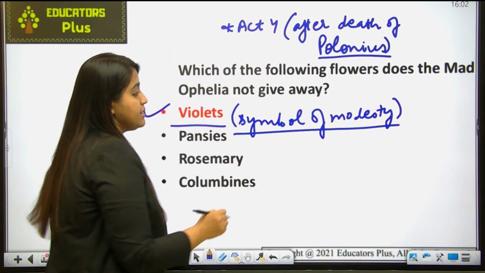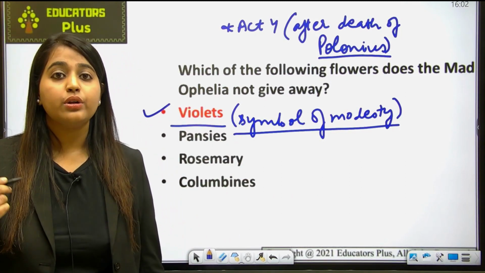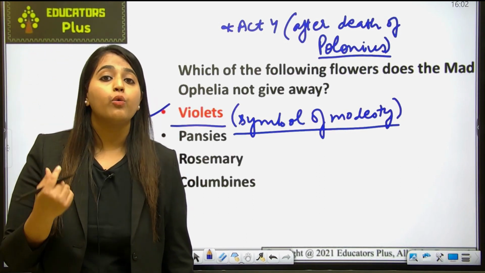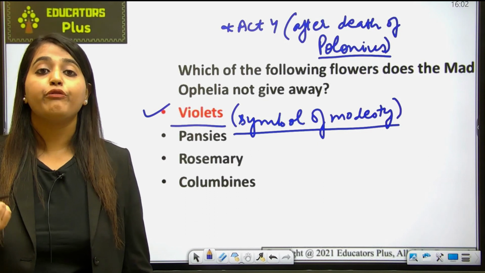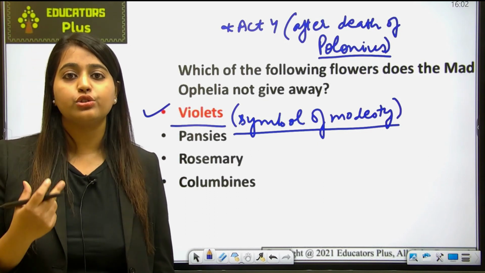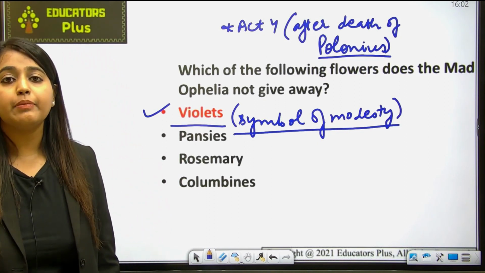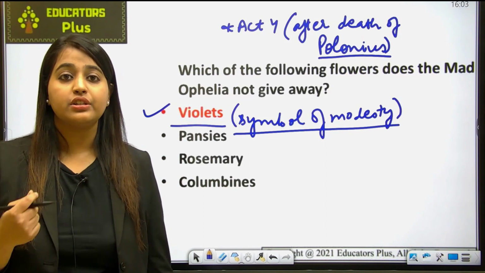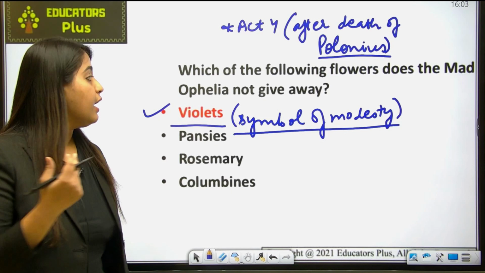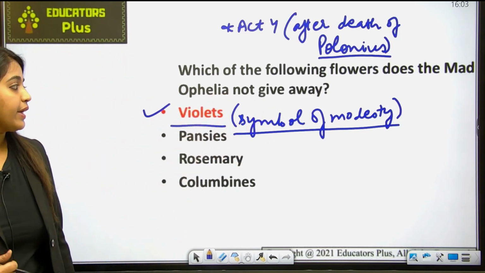It is often tied to the Virgin Mary, implying that Ophelia no longer cares about upholding the shallow social norms of England. She was not able to hold up the social norms in such a devastating tragedy, having lost her father, and this offering of violet flowers denotes modesty. Fine. Okay, let's move ahead.